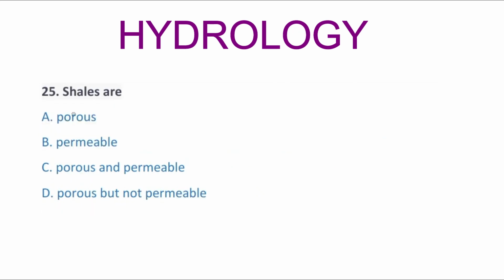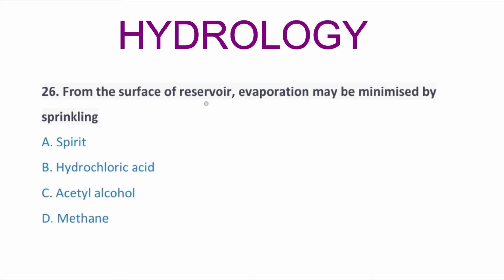So next question, shales are option A porous, option B permeable, option C porous and permeable, option D porous but not permeable. So the correct answer is option D, porous but not permeable. So next question, from the surface of a reservoir, evaporation may be minimized by sprinkling option A spirit, option B hydrochloric acid, option C acetyl alcohol, option D methane. So the correct answer is option C, acetyl alcohol.